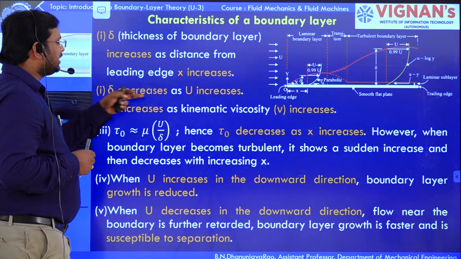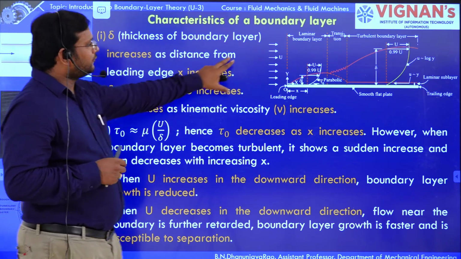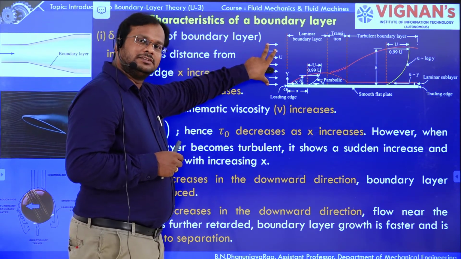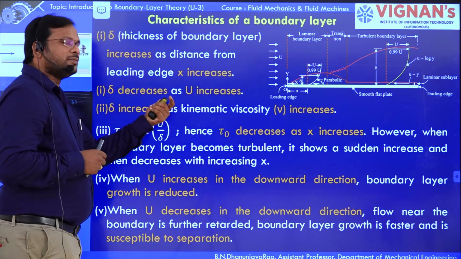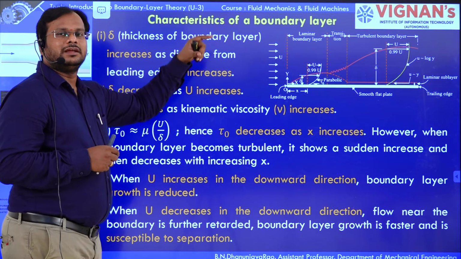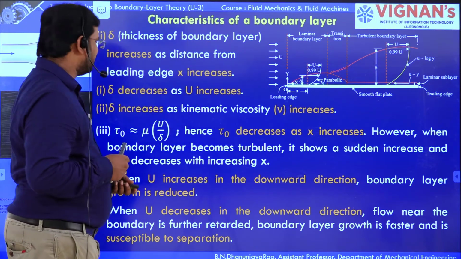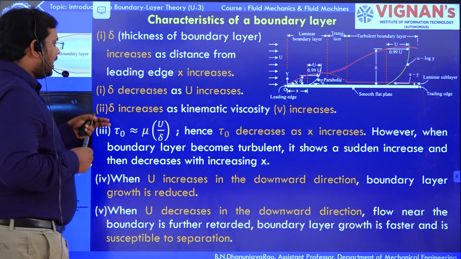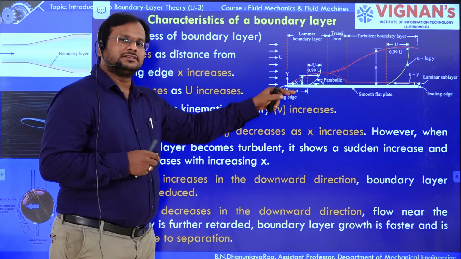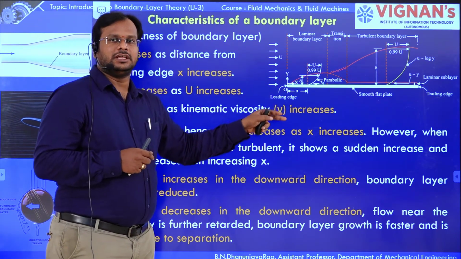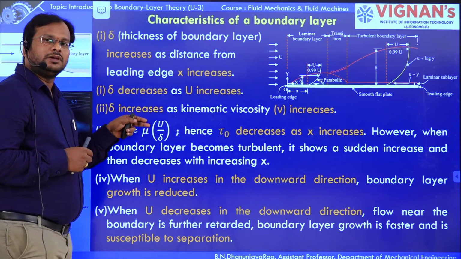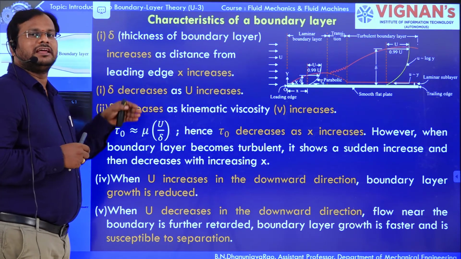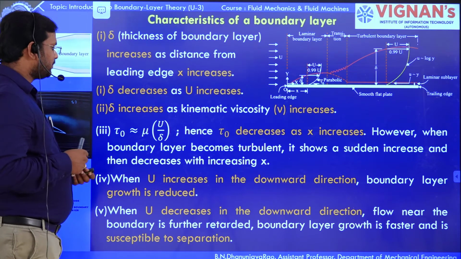Next, delta decreases as u increases. If the free stream velocity is increased, then what happens? The boundary layer thickness is going to decrease with an increase of free stream velocity. And if you increase the kinematic viscosity of the particular fluid, then the boundary layer thickness is also going to increase.